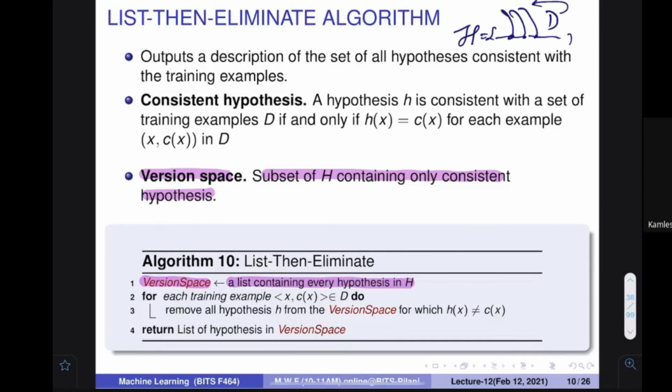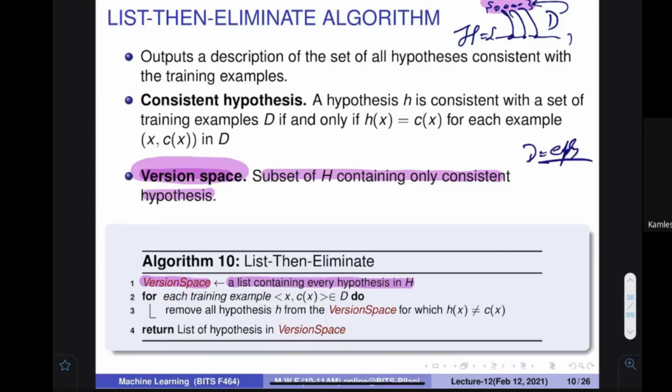Consistent means for all the positive examples, these hypotheses say positive. For all the negative examples, they say negative. So if I create a set, that set is called the version space. It is the name of that particular set. So initially, if no training examples are there, let's assume that your database is empty. Then all the hypotheses are consistent. Okay.